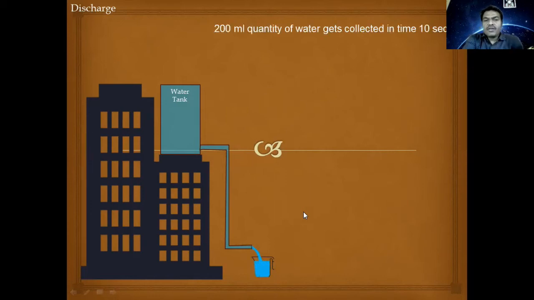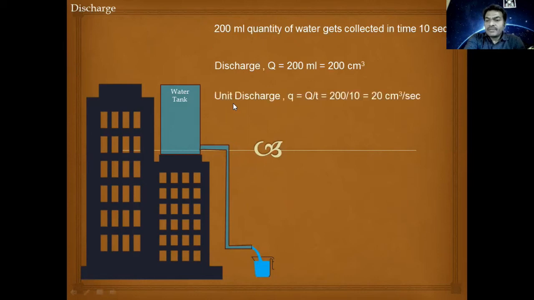The quantity of water which is getting collected is, let us say, 200 ml in a particular amount of time, that is 10 seconds. Then discharge capital Q will be equal to 200 ml, that means the quantity of water which has been collected, and unit discharge will be equal to capital Q upon small t, that means the quantity of water collected divided by the time in which that water got collected.